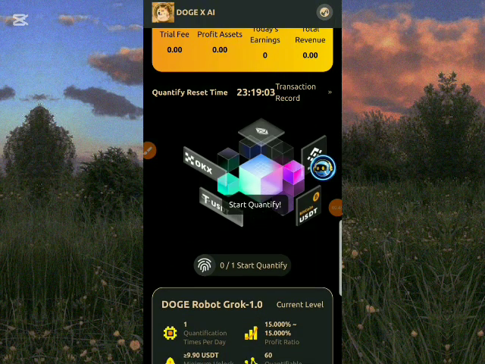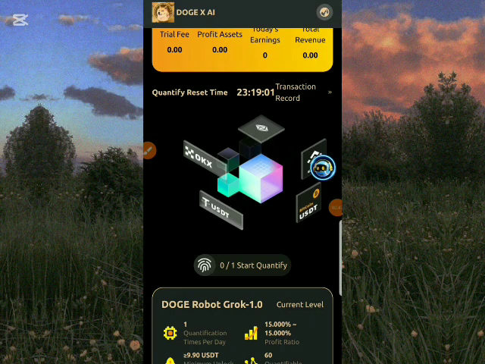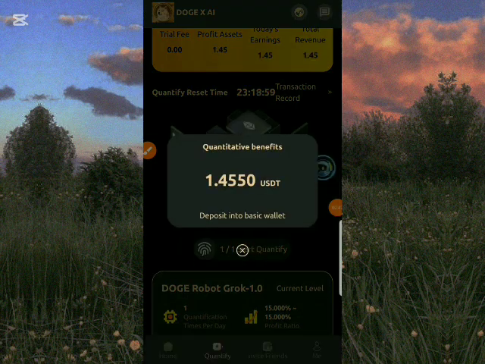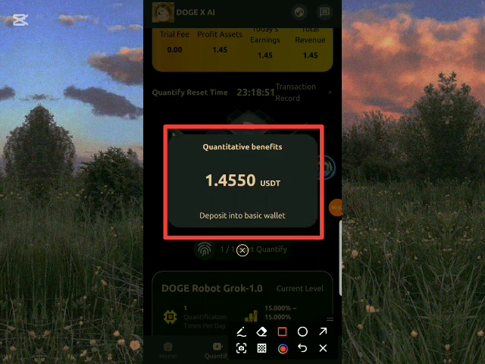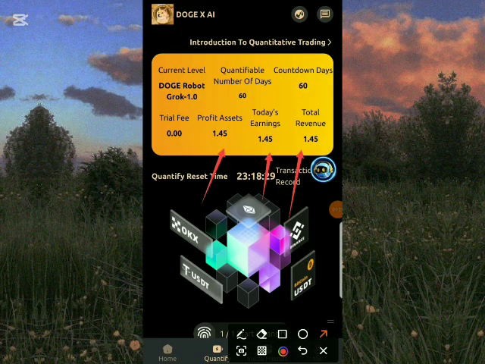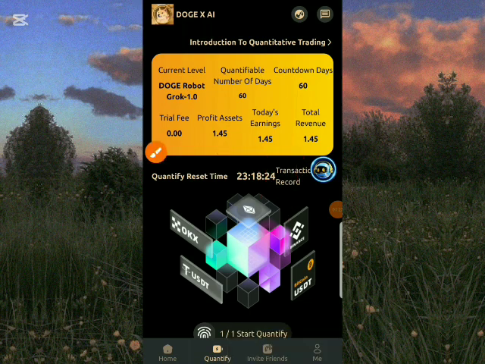All you just have to do is to click on start quantify, and my earnings start quantify immediately. And this is my earnings in this platform, 1.45 USDT. This is what I've earned for myself today in this platform. This is a massive profit that I have gotten. So quickly, you see it has reflected in my dashboard, my today's earnings, my total revenue, and everything.